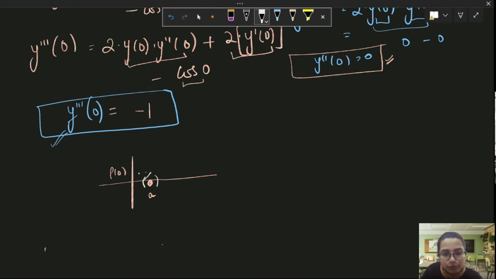Even if your function is going like this, in this small interval, it will take the same sign. What does it mean? It will not change its sign.